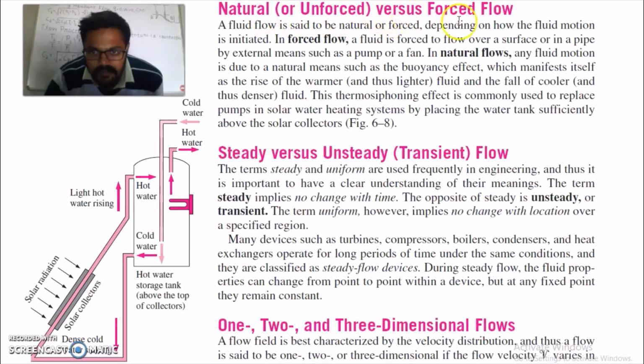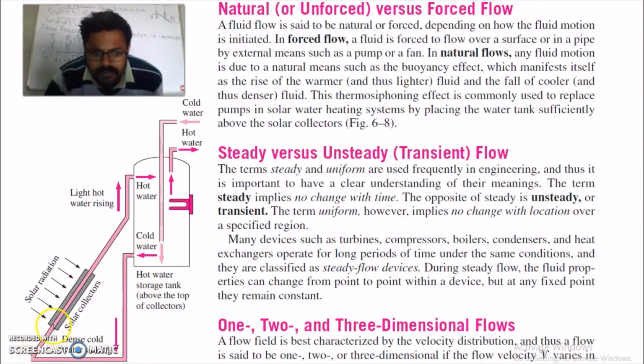Natural versus forced flow. In forced flow, a fluid is forced to flow over a surface or in a pipe by external means such as a pump or fan. In natural flow, you can see here, in this case, the thermosiphoning effect is commonly used to replace the pump in solar water heating systems. So cold water will go down.